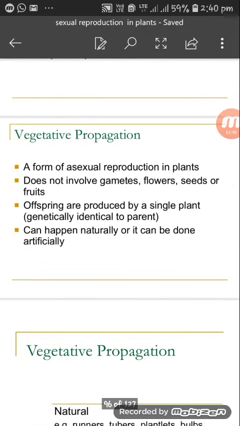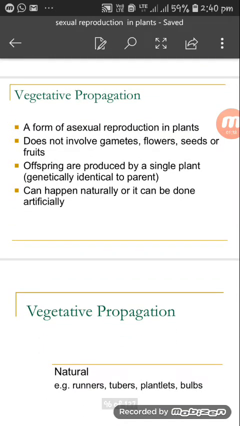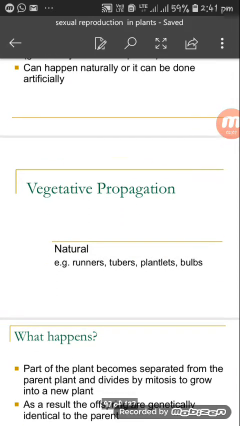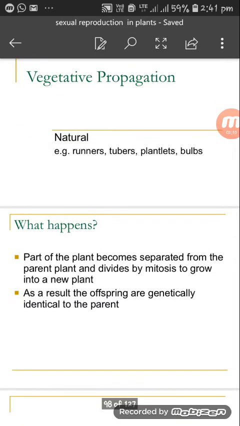Now, what is vegetative propagation? A form of asexual reproduction in plants. Vegetative propagation does not involve gametes, flowers, seeds or fruits. Offspring are produced by a single parent that are genetically identical to the parent. Vegetative propagation can happen naturally or it can be done artificially. Now, let's see one by one. Vegetative propagation by natural methods, for example runners, tubers, plantlets, bulbils.